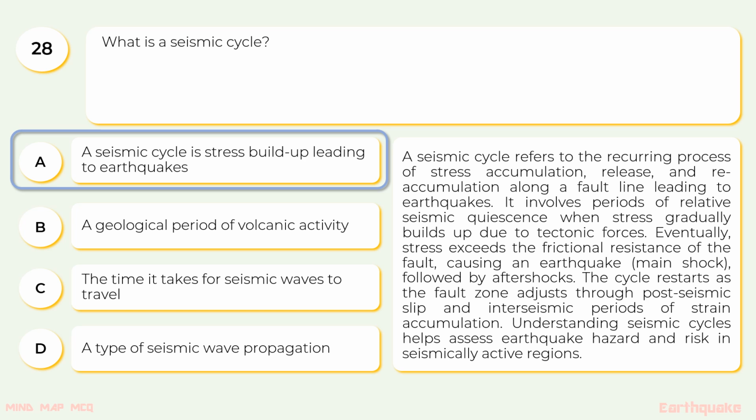A seismic cycle refers to the recurring process of stress accumulation, release, and reaccumulation along a fault line leading to earthquakes. It involves periods of relative seismic quiescence when stress gradually builds up due to tectonic forces. Eventually, stress exceeds the frictional resistance of the fault, causing an earthquake, which is the main shock, followed by aftershocks. The cycle restarts as the fault zone adjusts through post-seismic slip and interseismic periods of strain accumulation. Understanding seismic cycles helps assess earthquake hazard and risk in seismically active regions.